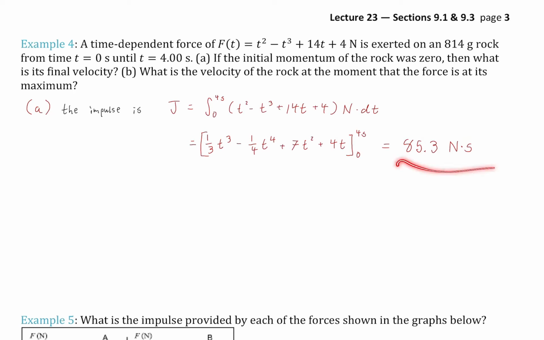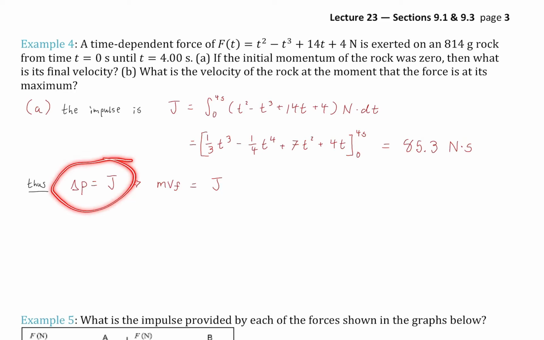And there we end up with 85.3 Newton seconds. All right, that's it. Okay, well, we were asked for the velocity, so it was one last step. We're going to go ahead and say that change in momentum, of course, is equal to impulse, which means m v final equals impulse. This is the same as the last example in as far as that v initial is 0, so it doesn't show up.